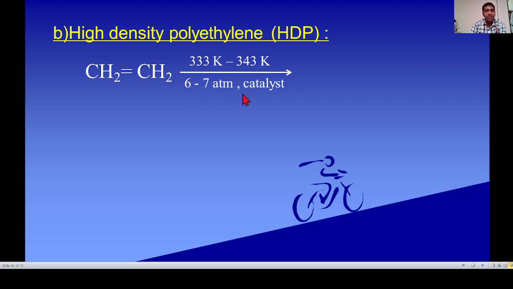In low density polymer, the pressure is 1000 to 2000 atmospheres. Here there is a catalyst to form a high density polymer. High density polymer is a linear polymer. Due to being linear, it becomes hard.